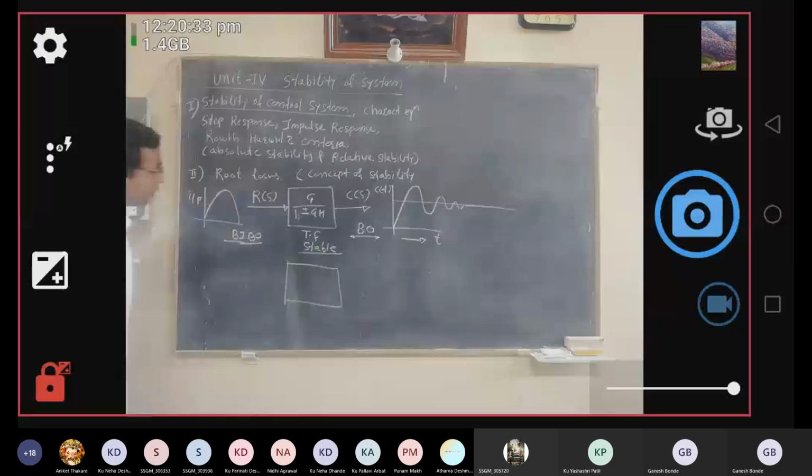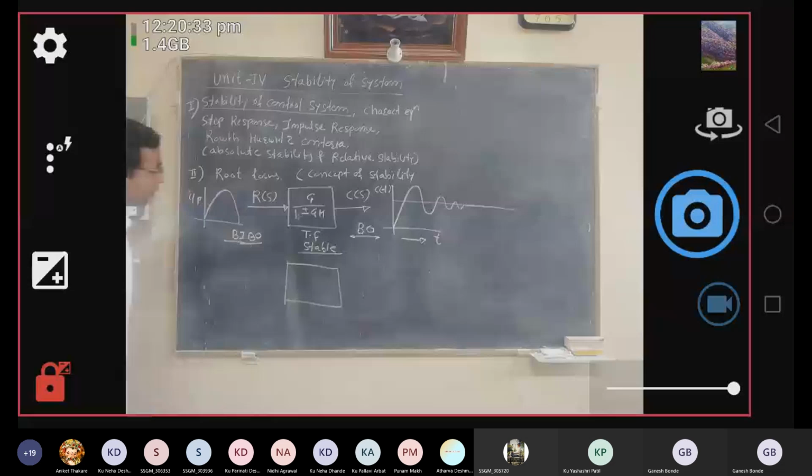So this is our first part, the concept of stability. You should always remember the BIBO type system. When a bounded input is applied, we get a bounded output, then such systems are always stable. Then the next one is the second point, that is the stability in terms of its characteristic equation.